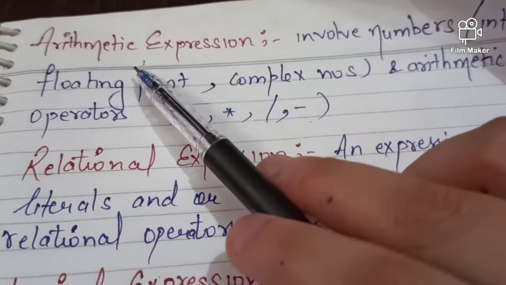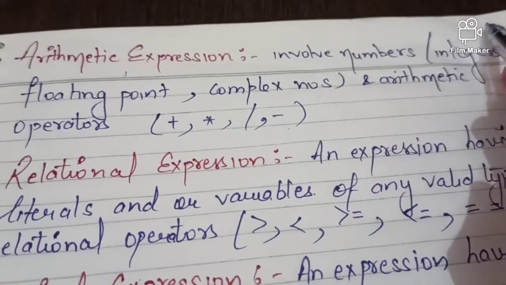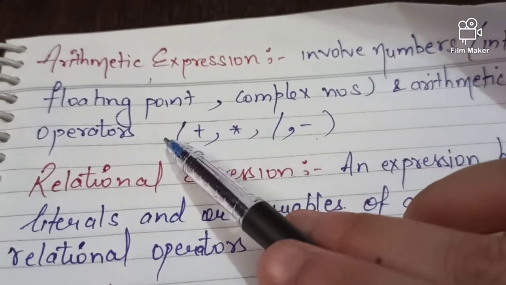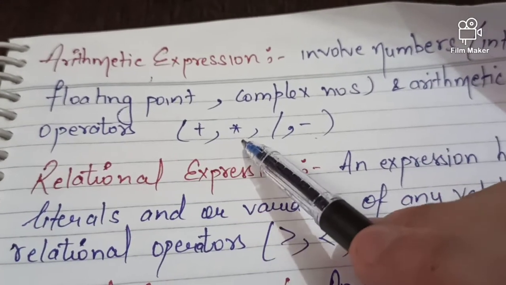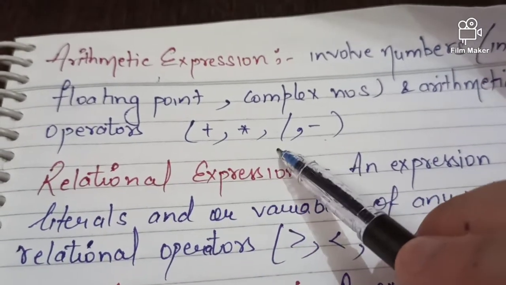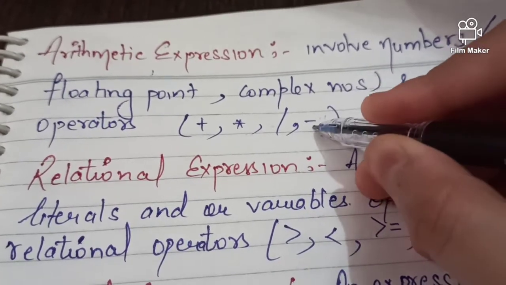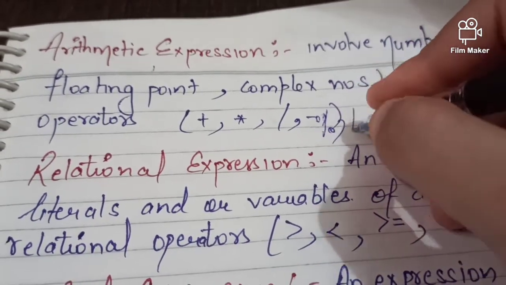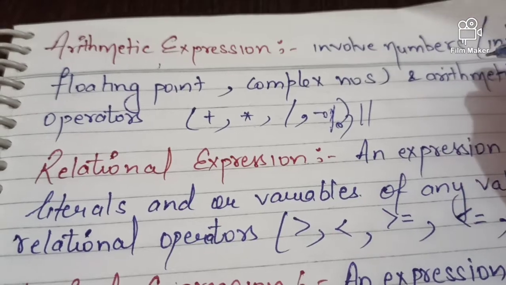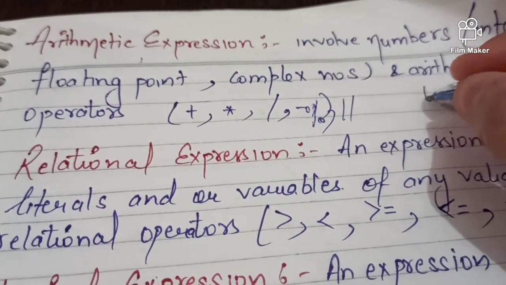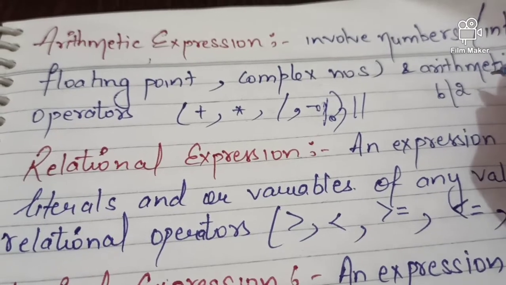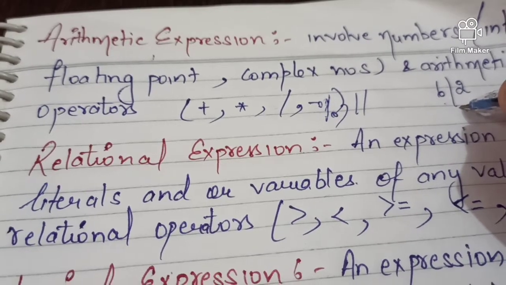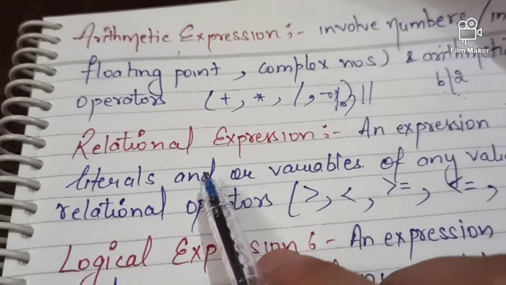The first one is arithmetic expression. Arithmetic involves numbers, that is integers, floating point and complex numbers, and arithmetic operators. Arithmetic operators are plus, addition, multiplication, division, minus, percentage, you can say the remainder if I want, and floor division. The example of this, suppose 6 divide 2. This is a combination of numbers and the operator, that is division. Clear?